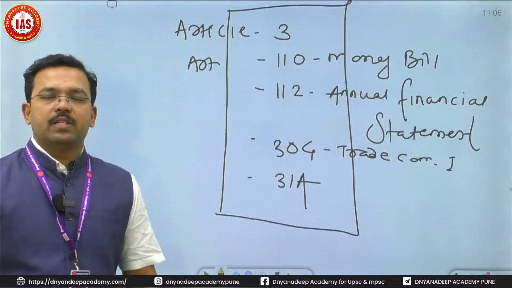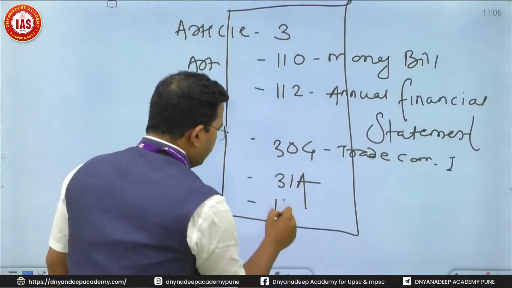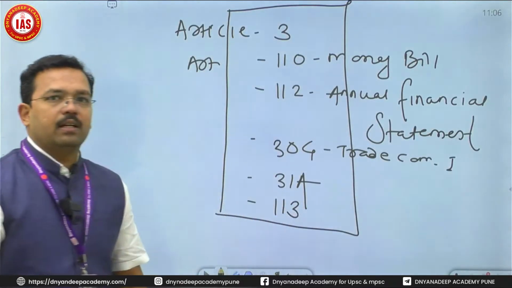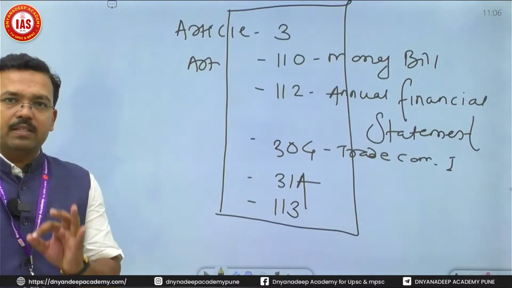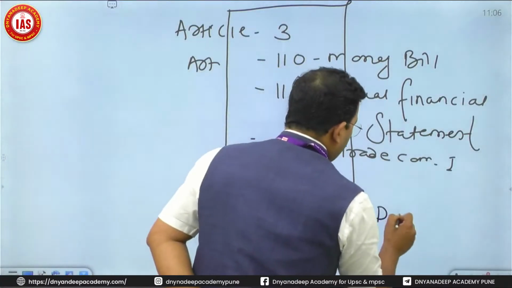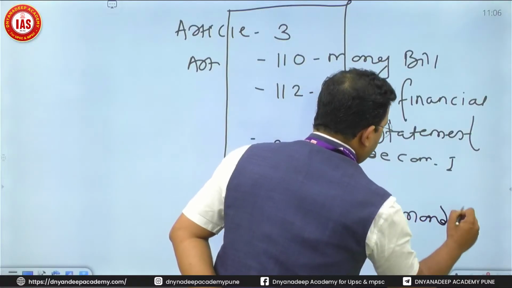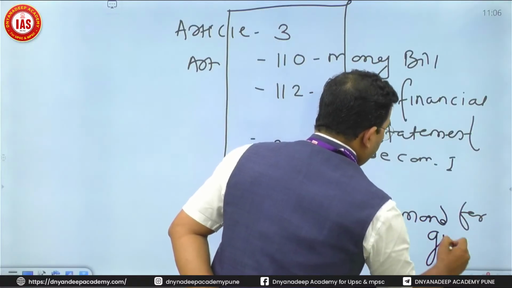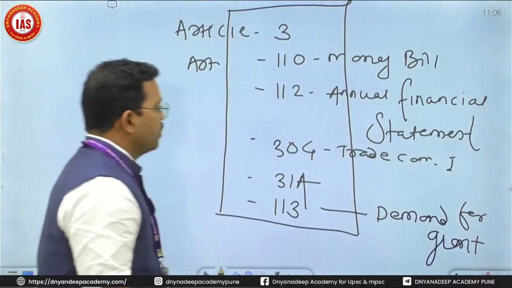Another important provision is Article 113 that we'll discuss. Article 113 says that no demand for grant can be presented in the Parliament without prior permission of the President of India. It is demand for grant. Remember these articles where prior permission of the President is very, very essential.